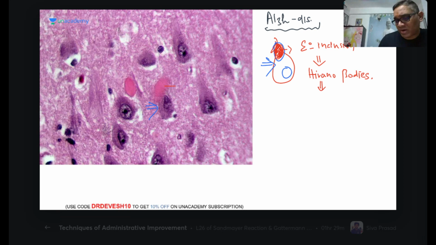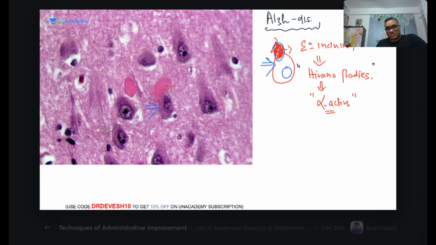So what are Hirano bodies made up of? Another important MCQ. Hirano bodies are made up of alpha actin protein, so they are paired alpha actin protein. And remember, Hirano bodies are not very specific, right? They can be seen in other conditions also. Hirano bodies can be seen in normal aging also.